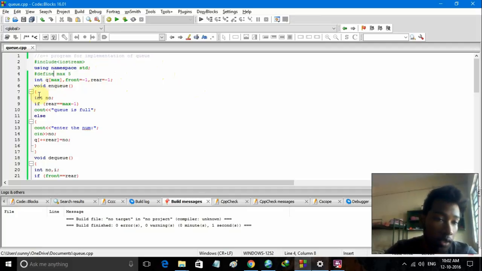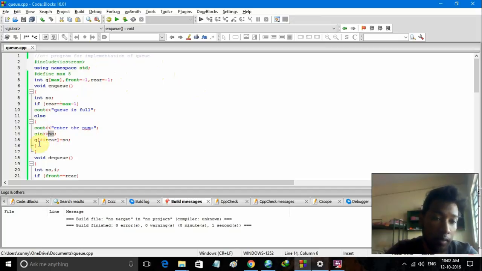Inside this enqueue I have declared an integer num, which is the element we will insert inside the queue. First we check the fullness condition, which is if rear is equal to max minus 1. If it satisfies this condition, then our queue is full and we display the output as cout, queue is full. If it's not, then we output the message to enter the number, and the user will enter the element in the